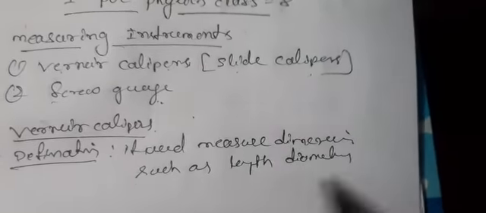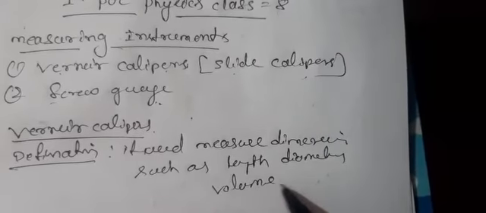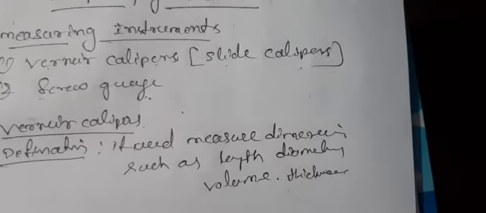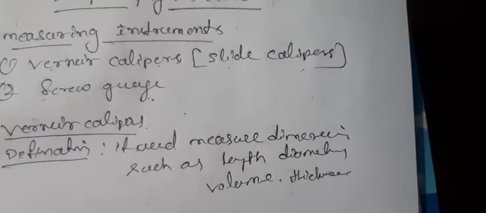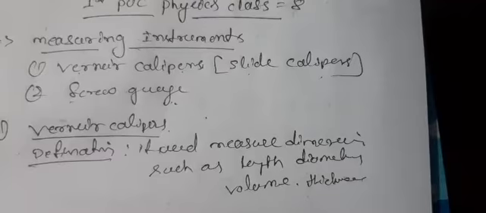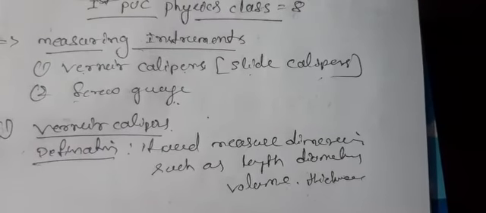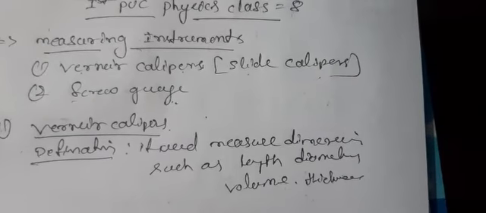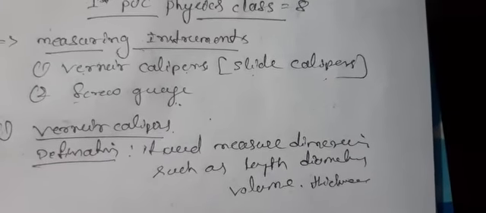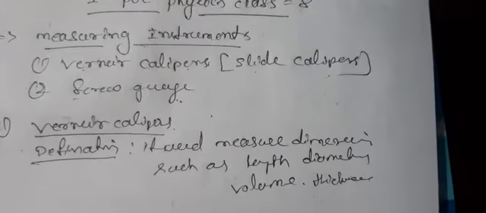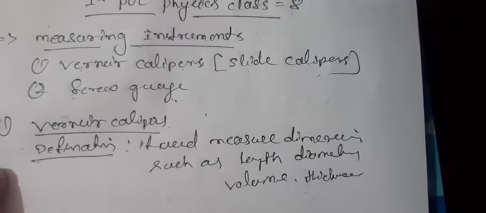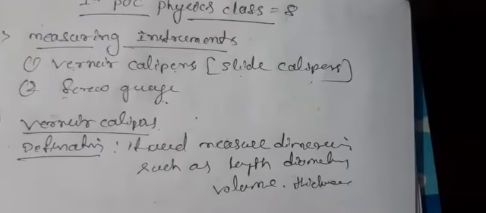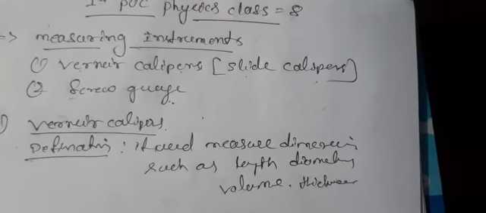diameter, volume, and thickness. These are the dimensions found by using a measuring instrument on a given object. That is the definition of vernier calipers. It is a measuring instrument used to measure the dimensions of a given object.